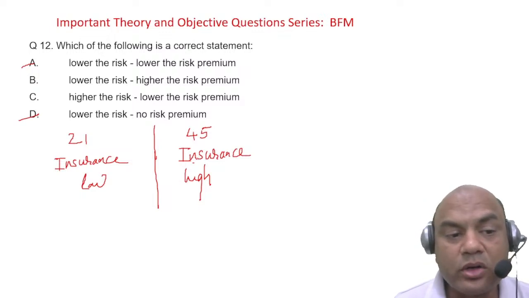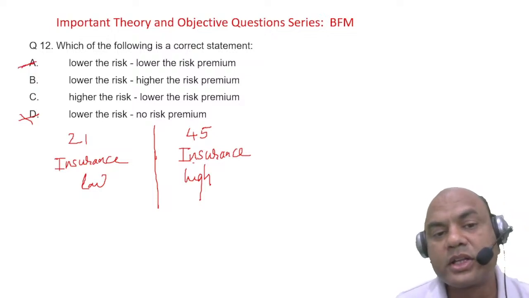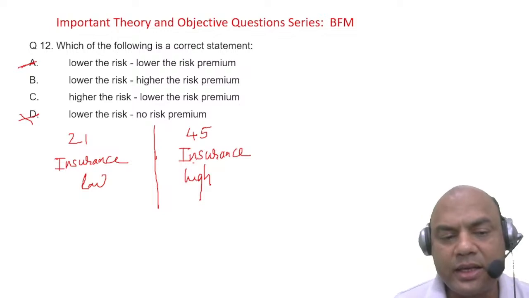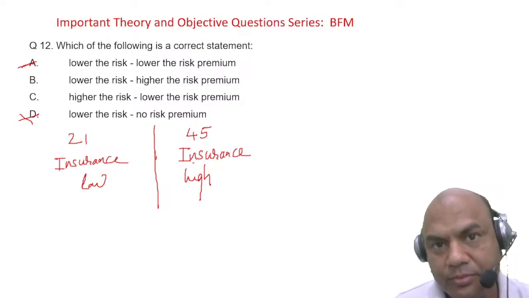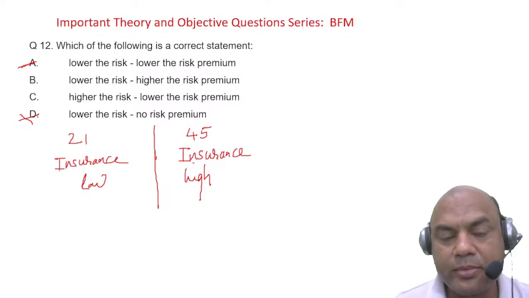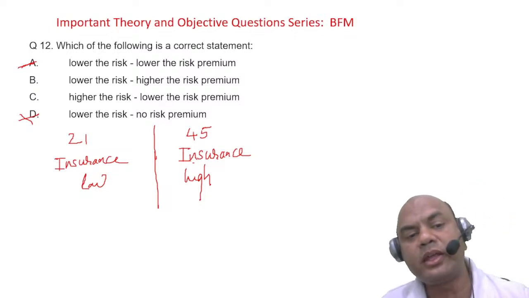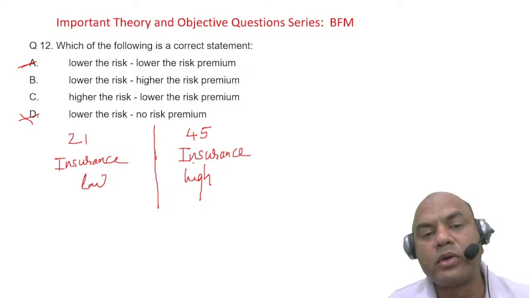So the answer is not no risk premium, it is A, low risk premium. Because if there were no risk premium, then the insurance premium for this person of 21 age should be 0. They should give this insurance free, isn't it? So it can't be no risk premium, it will be lower risk premium.